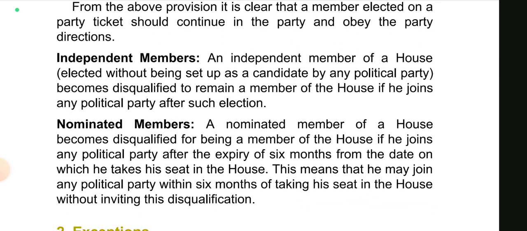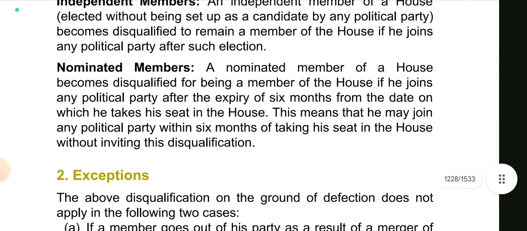Independent members. An independent member of a house elected without being set up as a candidate by any political party becomes disqualified to remain a member of the house if he joins any political party after such election. किसी भी पार्टी का पार्ट नहीं था, बट अगर उन्होंने जीत लिया और उसके बाद पार्टी ज्वाइन कर ली तो वो इंडिपेंडेंट मेंबर था, बट वो डिस्क्वालीफाई हो जाएगा.